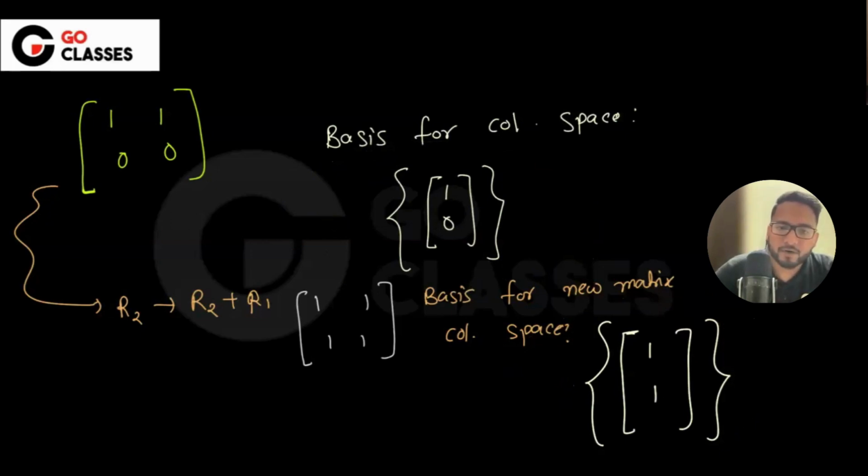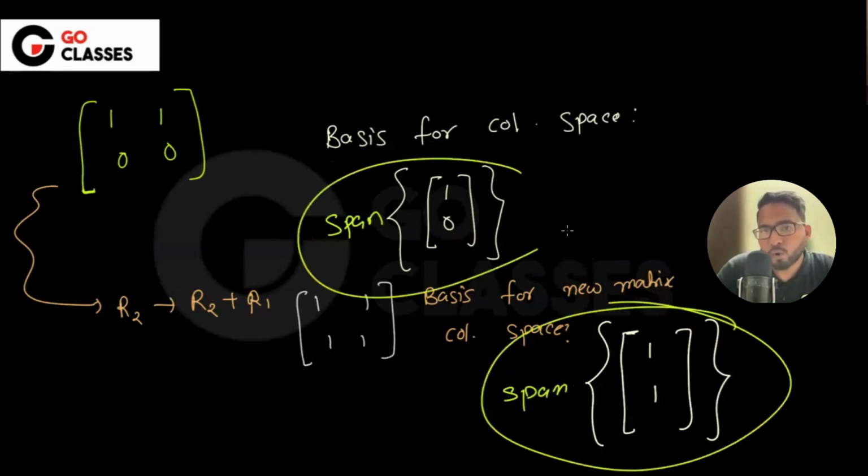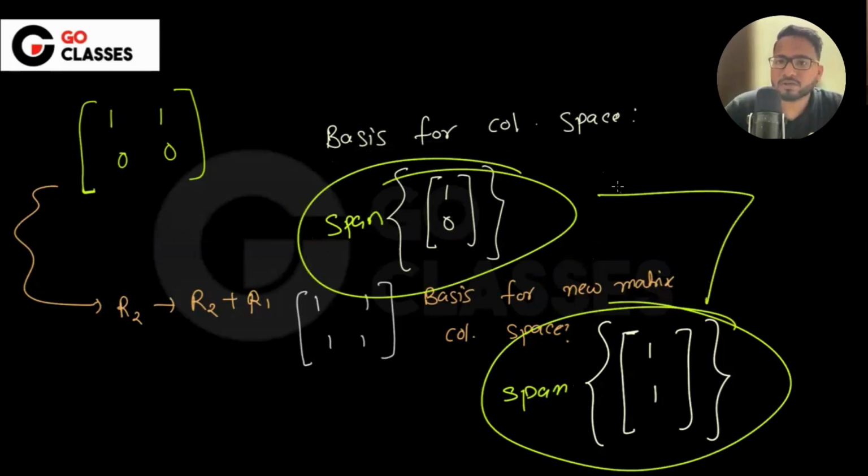You did elementary row operation, and after elementary row operation, we are getting different bases, right? So can you not do elementary row operation? So these two spaces are different, right?